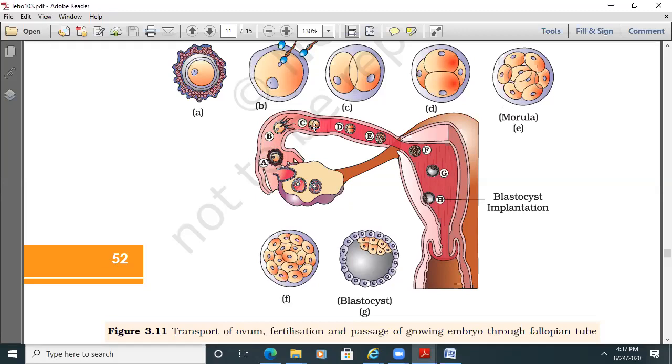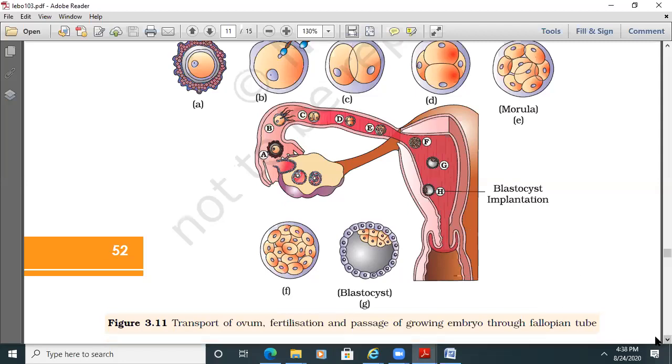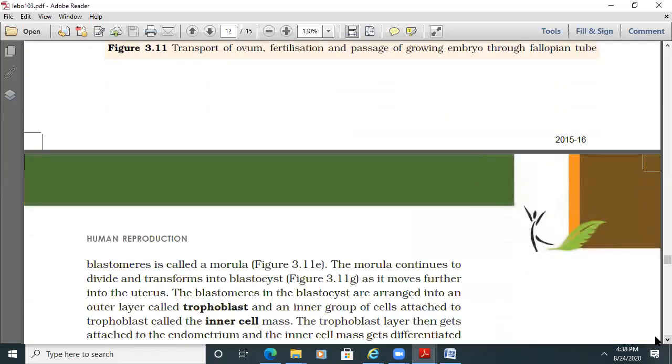Then C, the cells are dividing 2, 4, 8, and dropping into the uterine cavity. We need to remember that till E, the morula is also there in the fallopian tube, the oviduct. Then after it is dropping, F means that nearly we are coming to the blastocyst. Finally G we can say is the exact blastocyst. In H, implantation. That will be shown like that only. In that place they'll put A, B, C, D as the last questions.